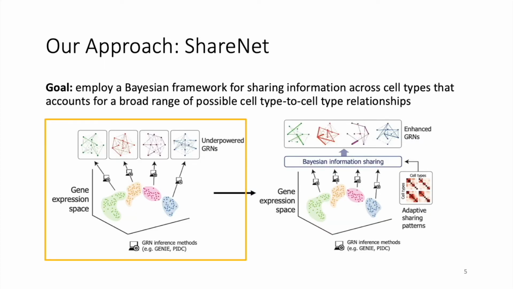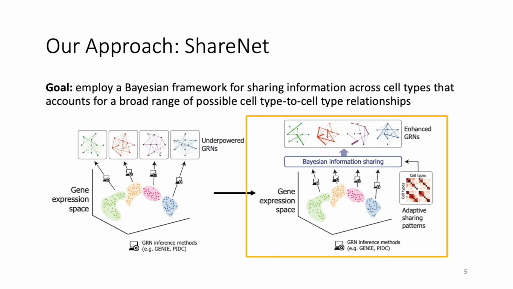As a summary of ShareNet and its usage, instead of taking the cells from each cell type and only applying a network inference algorithm for these cells, we take the networks inferred using this approach as a set of initial network estimates, which serve as input to ShareNet. ShareNet learns a set of adaptive sharing patterns that it uses to share information across cell types for each edge, which generates a set of enhanced network estimates for each cell type that accounts for the learned cell type relationships.